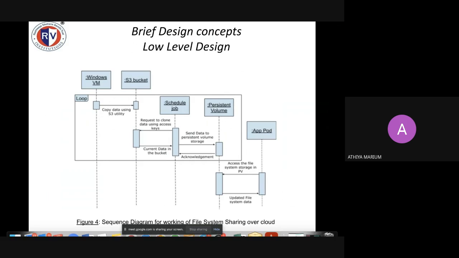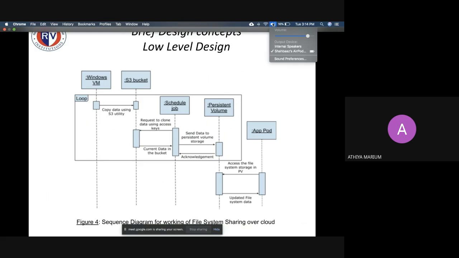Coming to the low-level sequence diagram for the file sharing system, we have a Windows VM and the S3 bucket. The Windows VM data is copied into the S3 bucket using a utility like rclone. A scheduled job will request the data using access keys, and the current data that is in the bucket will be sent back into a persistent volume, and the persistent volume will send an acknowledgement. All of this will happen in a loop.